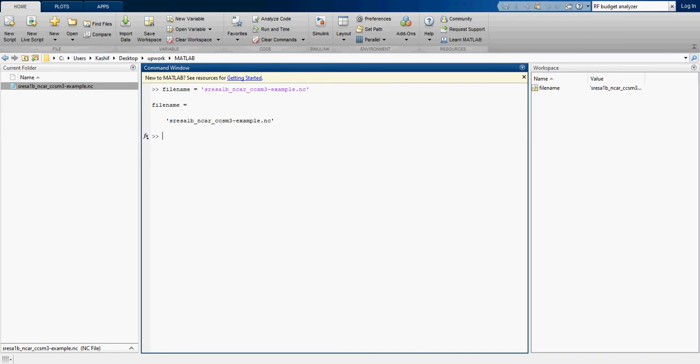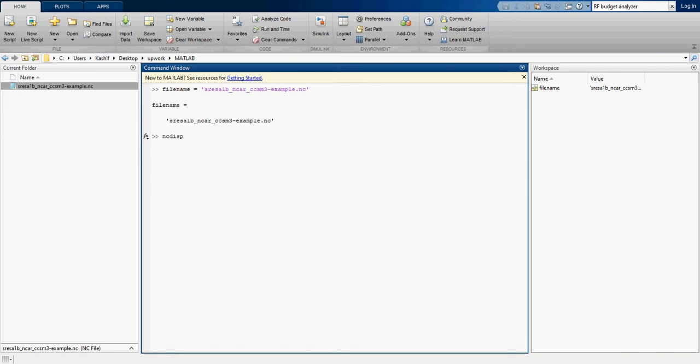All right, so after this, now we need to display what is contained in this file. There is a command in MATLAB, ncdisp. Disp is for display.